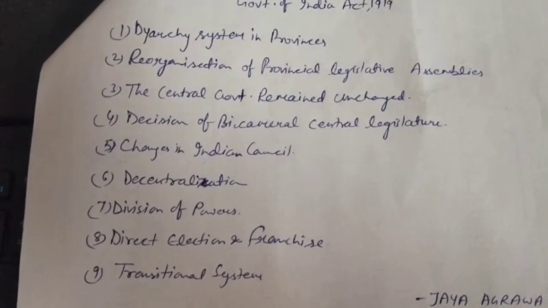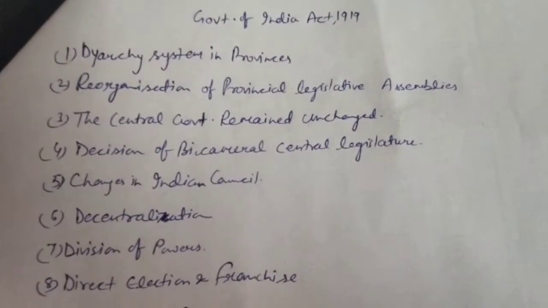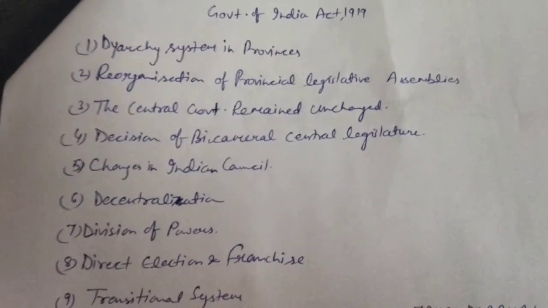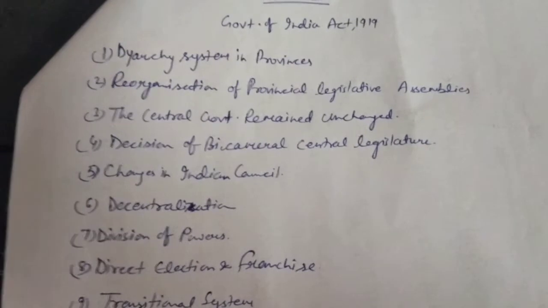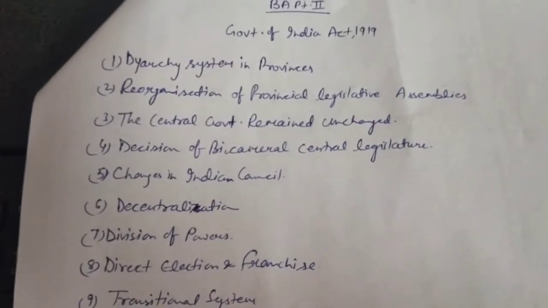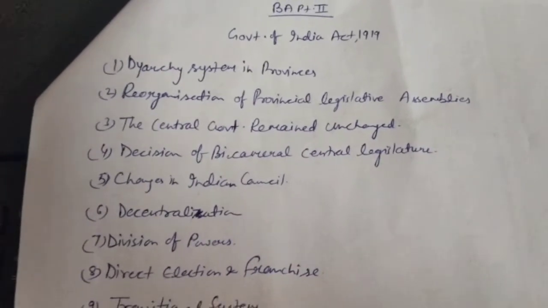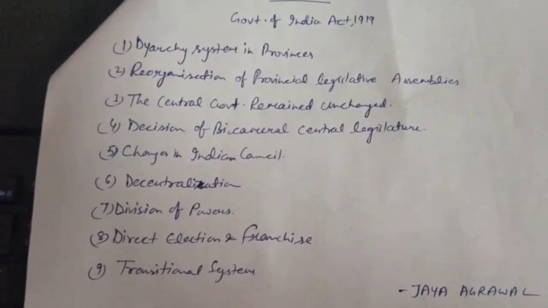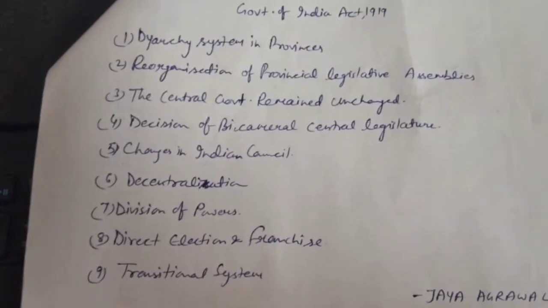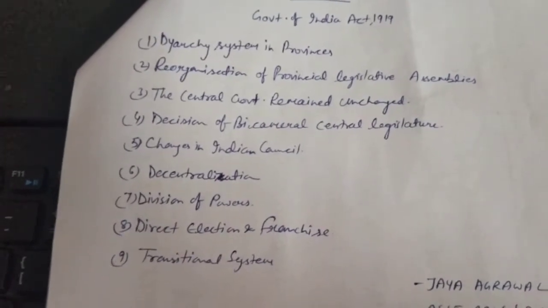And the second feature is reorganization of provincial legislative assemblies. When they reorganized the provincial legislative assemblies, they increased the number of members, and the maximum was 140 and minimum was 60. And the third one is that the central government remained unchanged, and it was not responsible to the legislature for the works done by it.